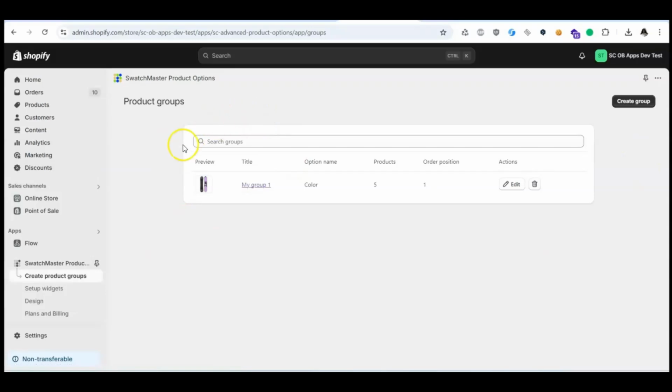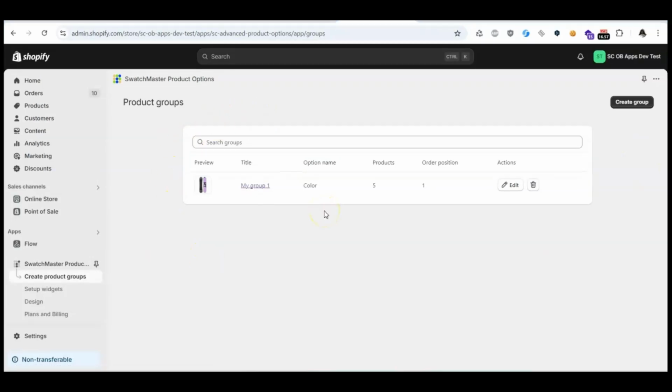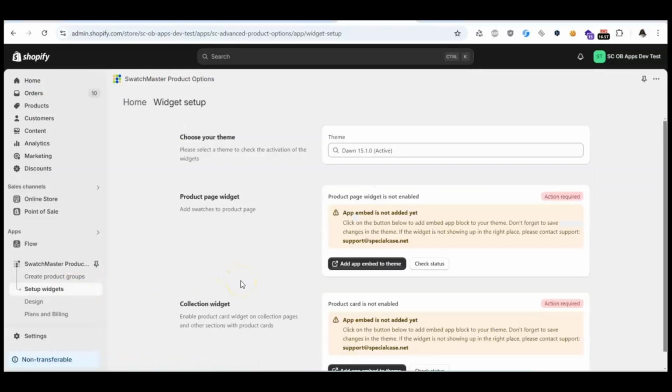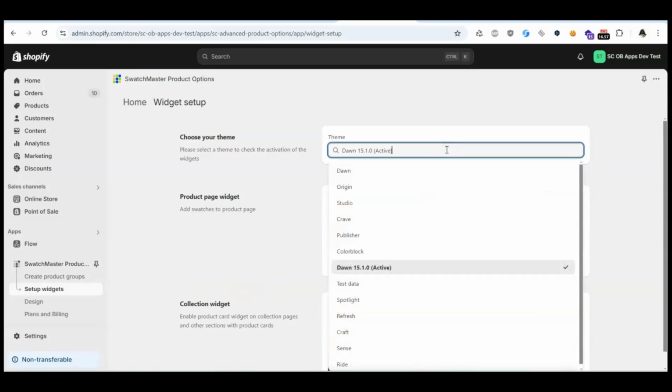Here is our group. Okay, once the group is created, go to the Setup Widgets page. From the theme list, pick the theme you want to add the widget to.